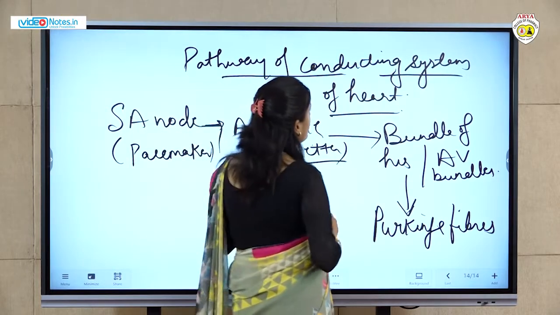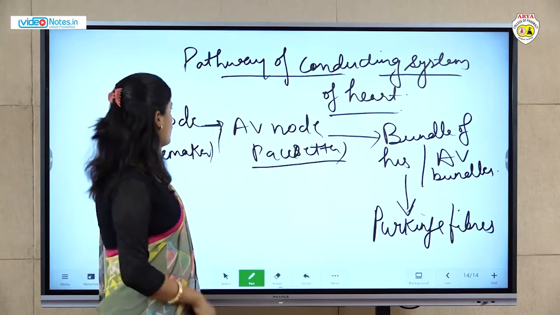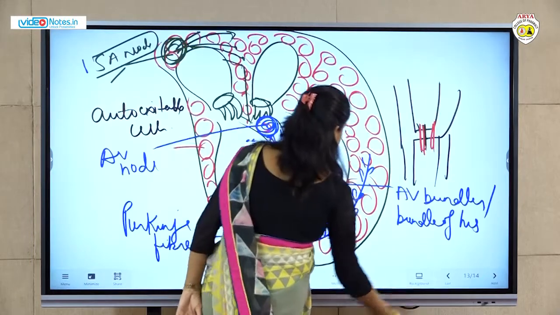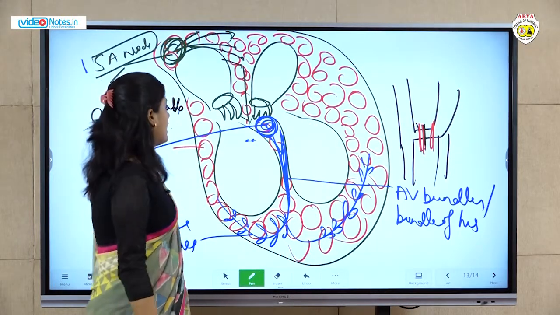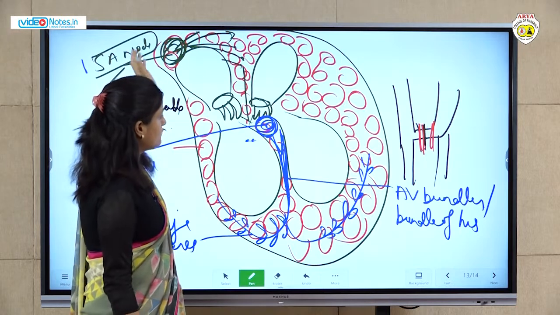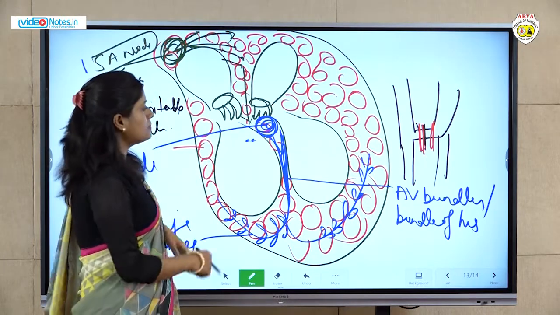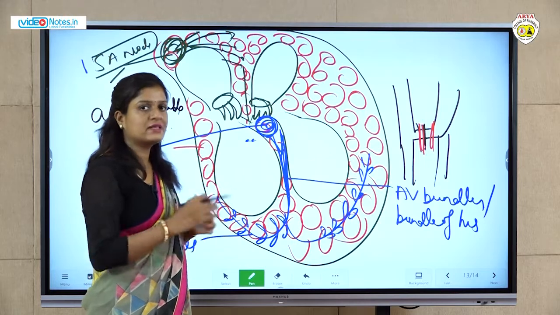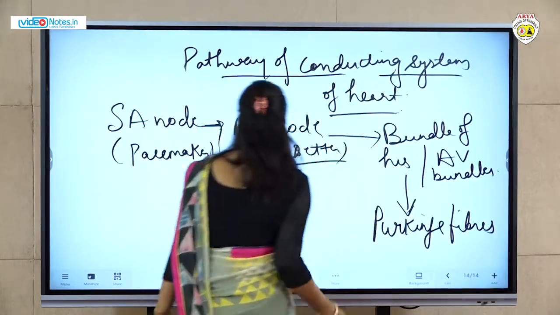So this is about the conducting system of the heart and how conduction takes place. We can see in the diagram that the action potential is developed, follows the pathway through different components, and the whole auricles and ventricles contract and do their function.